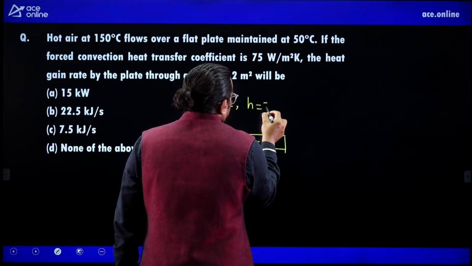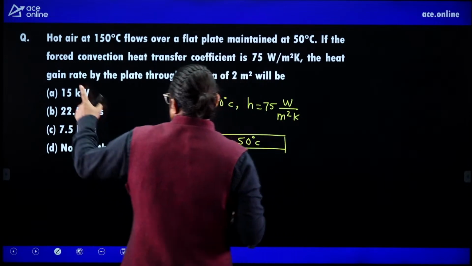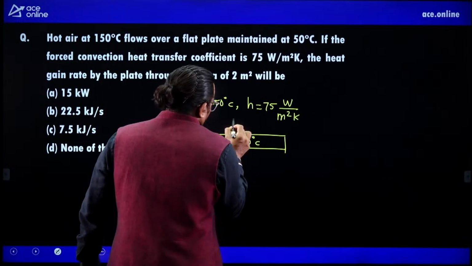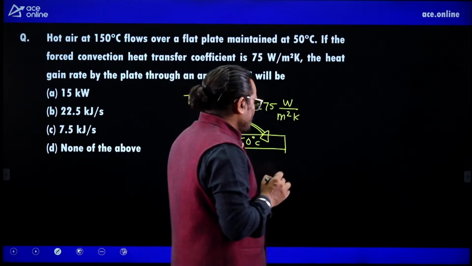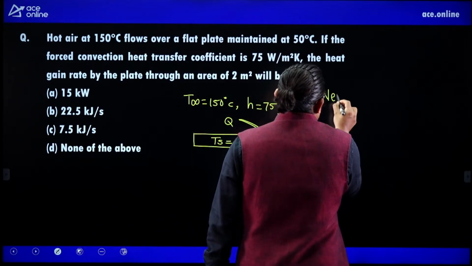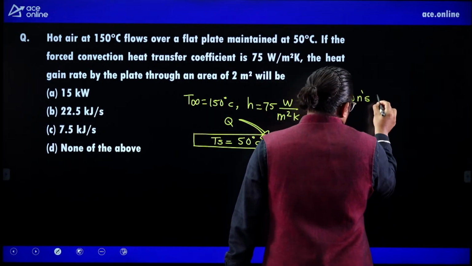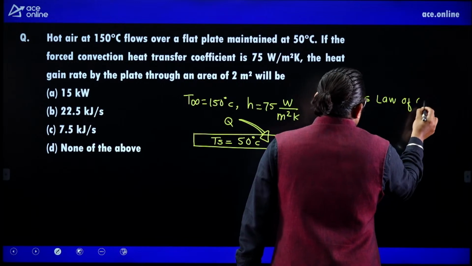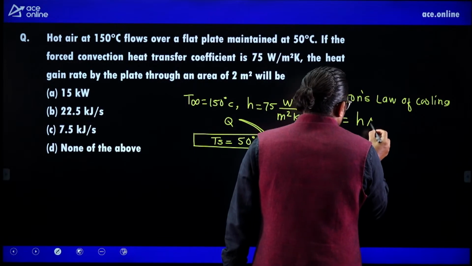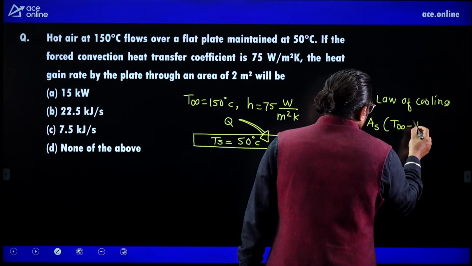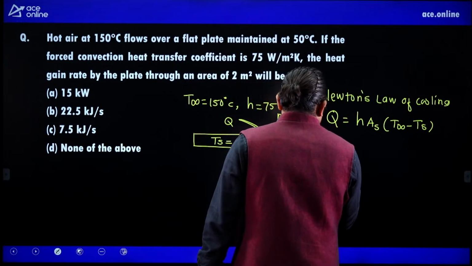The forced convection heat transfer coefficient is 75 watt per meter square Kelvin. We need the heat gain rate by the plate, Q. So use Newton's law of cooling: Q is equal to h A (T infinity minus Ts), higher minus lower. Q is the heat gain.